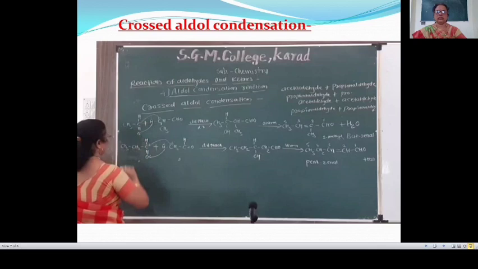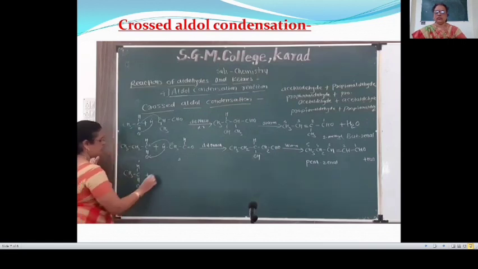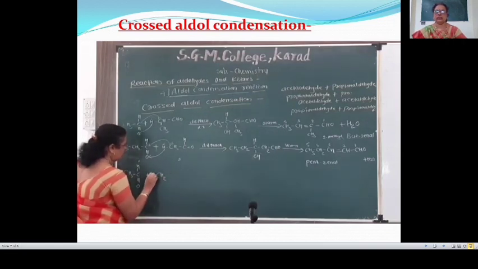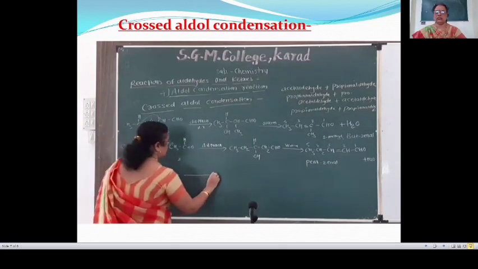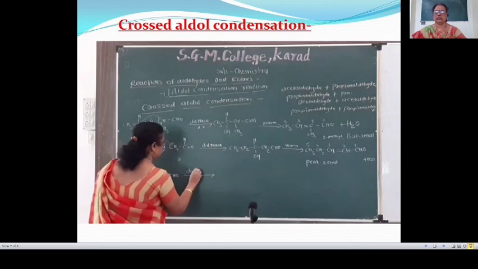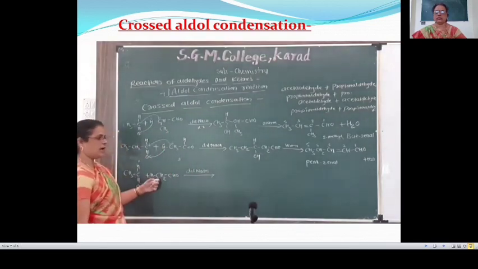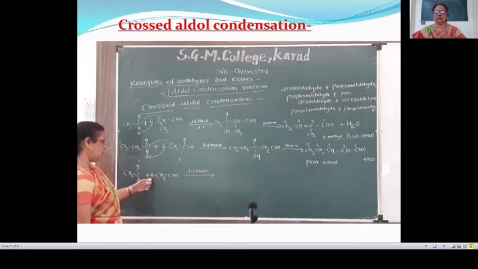Means CH3CHO plus CH3CHO. This reaction takes place in presence of dilute NaOH. This is the alpha carbon atom, this is the alpha hydrogen atom.